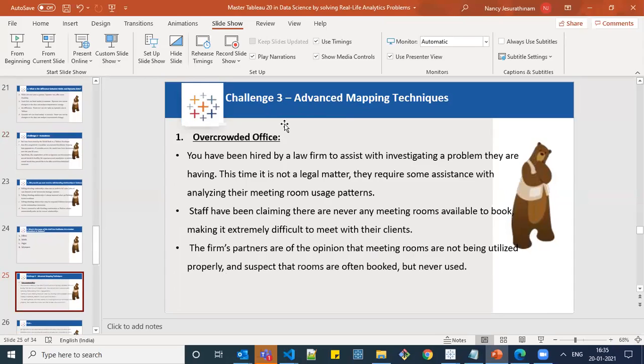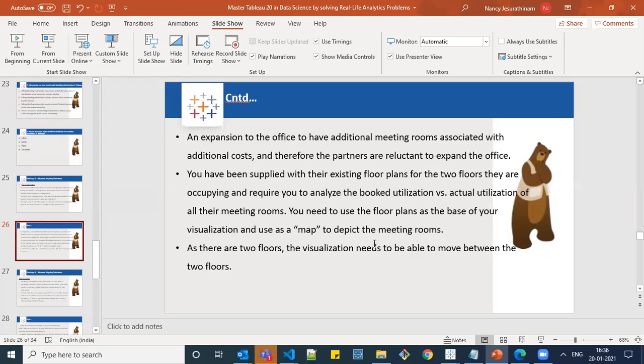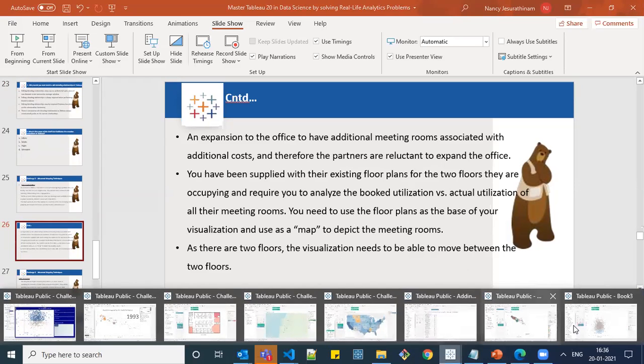Our third challenge is based on advanced mapping technique. So the requirement is nothing but it's an overcrowded office. They are facing this difficulty in booking the meeting rooms. But the higher authority are saying that a maximum of meeting rooms has been booked, but it is not being utilized properly. So in order to find this distinction, they asked us to create a map. For that, they have provided us 2 floor plans. One is ground floor and the first floor, and they want to differentiate based on that. So we are going to create using those floor maps.